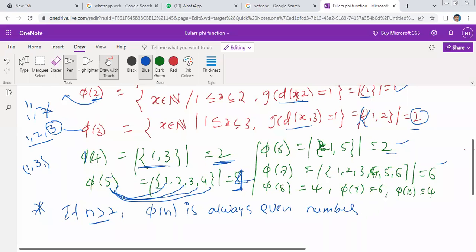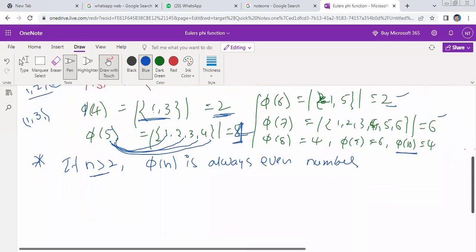Euler's phi function is always an even number. Am I right, up to here? Sir, what about the remaining ones, you can ask. I will clarify your doubt. After 511, 512, 513, let me tell you, wait one minute.